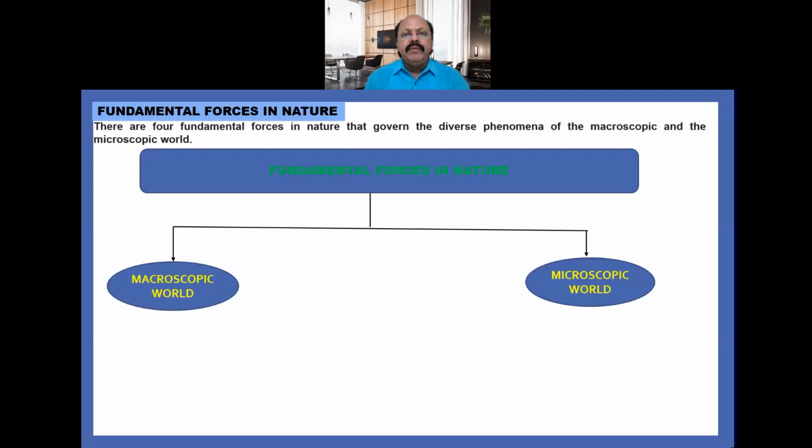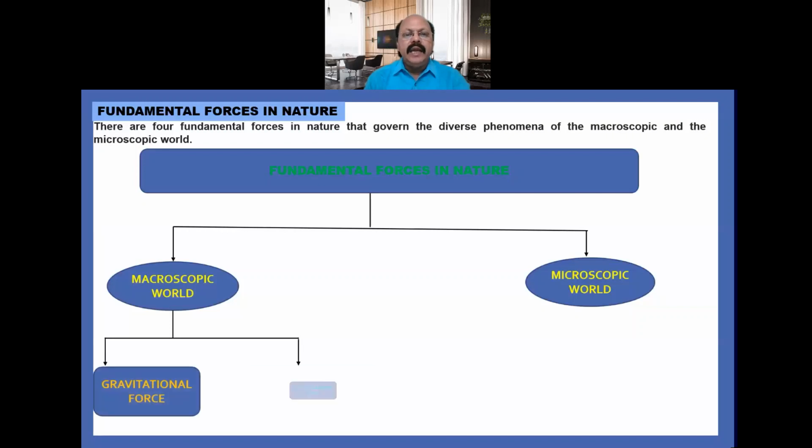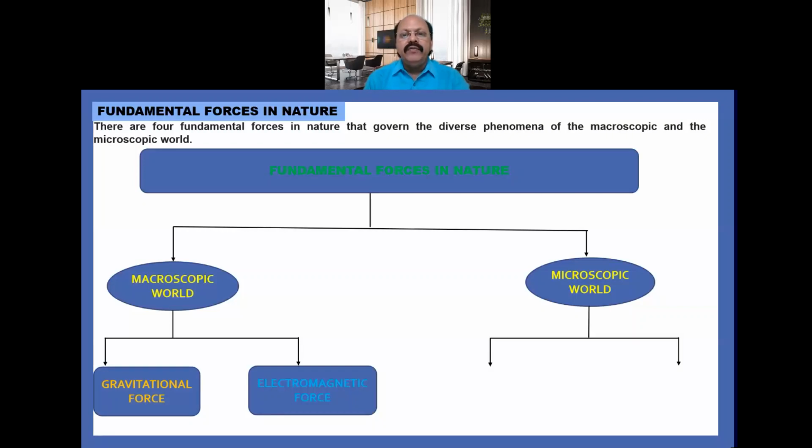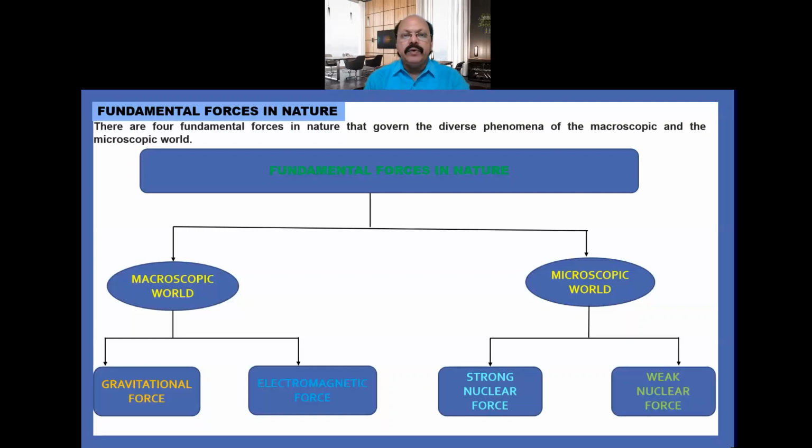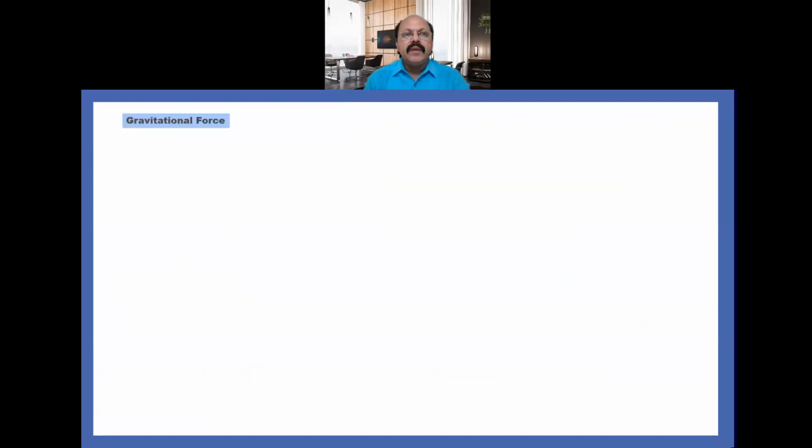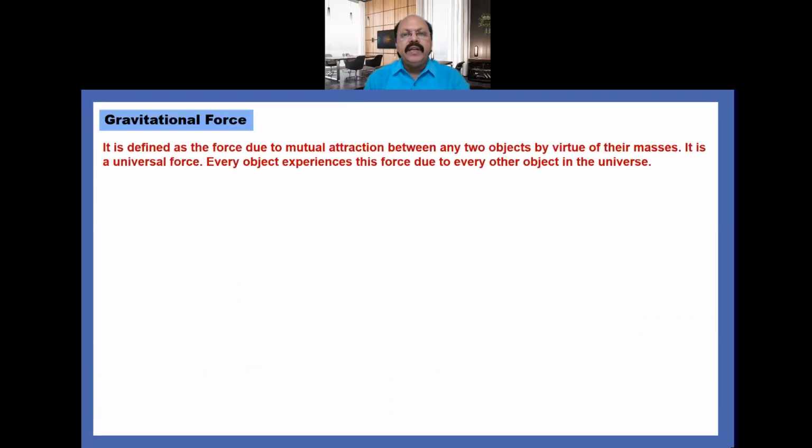The macroscopic world is further divided into two parts: one is gravitational force, another one is electromagnetic force. Similarly, the microscopic world we divide into two parts, that is strong nuclear force and weak nuclear force. One by one I explain all the four forces. The first one is gravitational force.